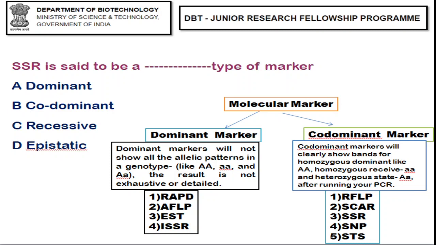Whereas a codominant marker clearly shows whether the allele follows a homozygous dominant pattern, homozygous recessive, or a heterozygous state. They give a detailed explanation. An example of a codominant marker is RFLP. So you should know AFLP is an example of a dominant marker and RFLP is an example of a codominant marker. SSR, SCAR, SNP and STS come under codominant markers, which clearly show a band for homozygous dominant, homozygous recessive and heterozygous. So SSR is an example of a codominant marker.